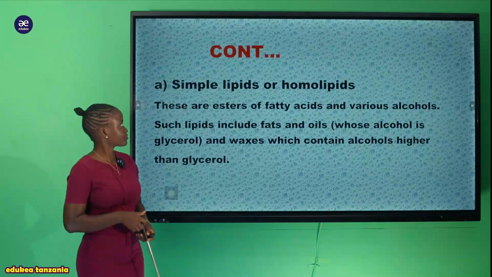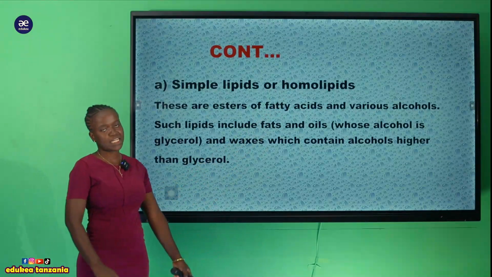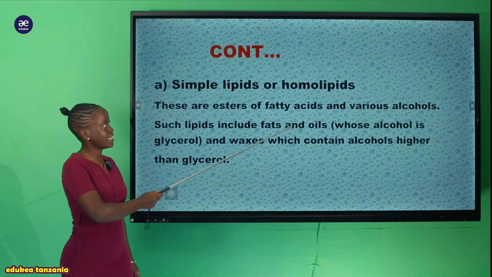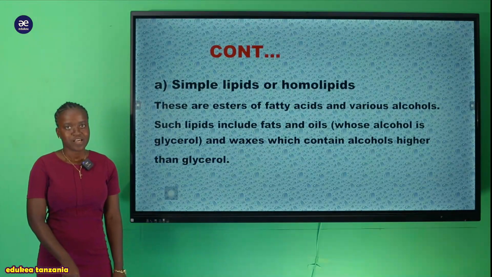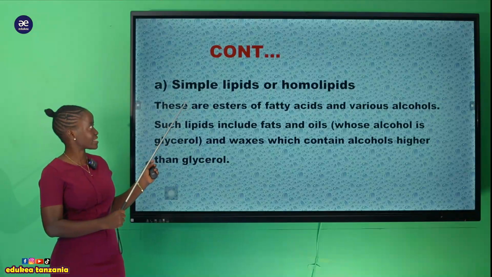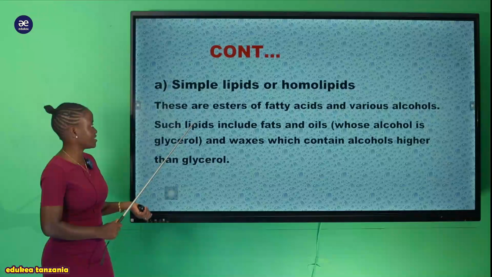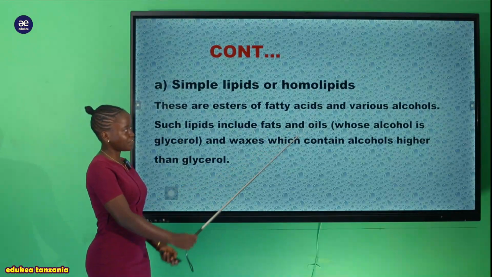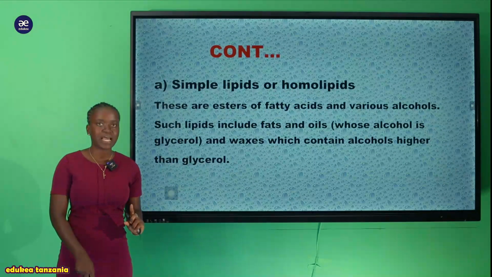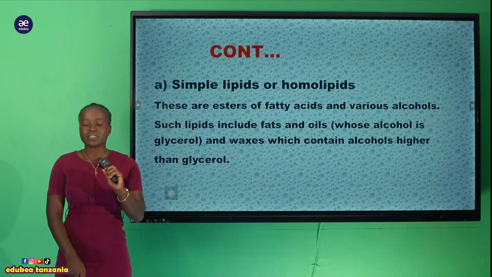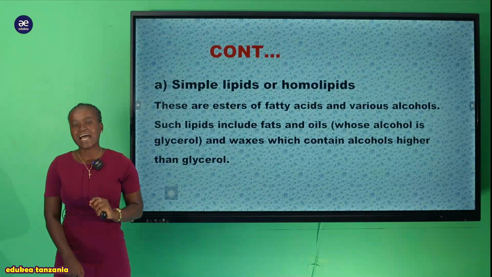Let's start now looking at the simple lipids, or you can call it a homolipid. When you see it everywhere in biology, the word homo means the same. So now we are going to discuss simple lipid in general. We can simply say that simple lipids are the esters of fatty acids and various alcohols. Remember, while we were looking at the formation of lipids, we saw that for the formation of lipids, there must be a fatty acid together with the alcohol.